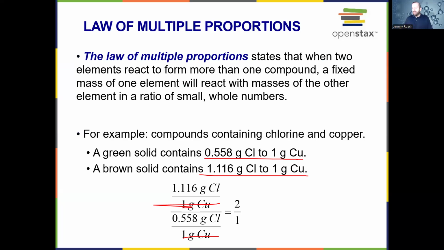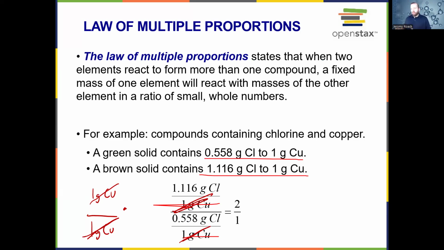The 1 gram of copper and the 1 gram of copper end up canceling out, because we multiplied the top by 1 gram of copper and the bottom as well.